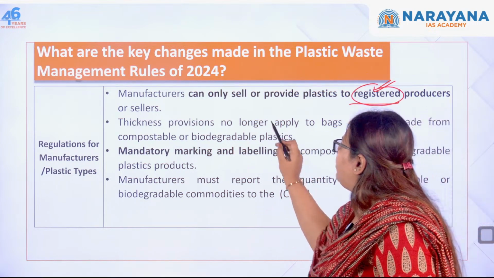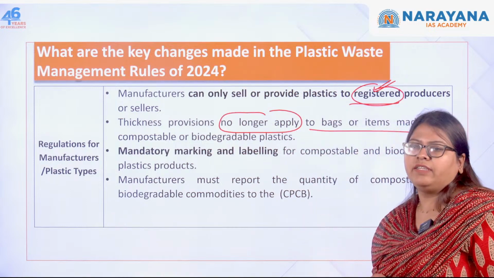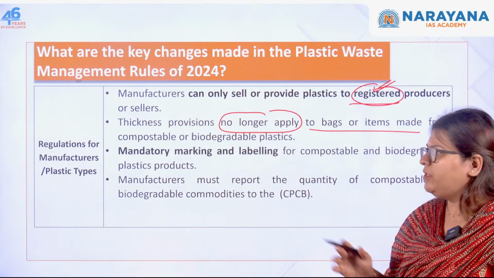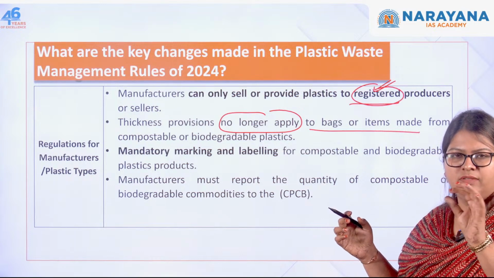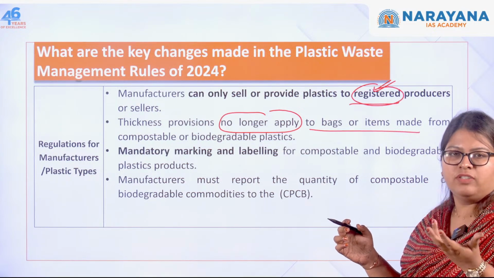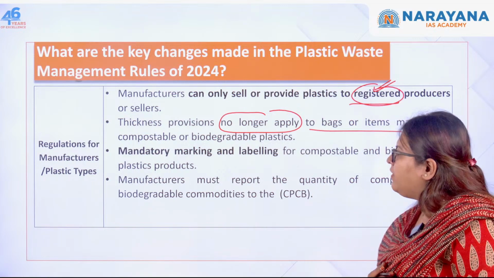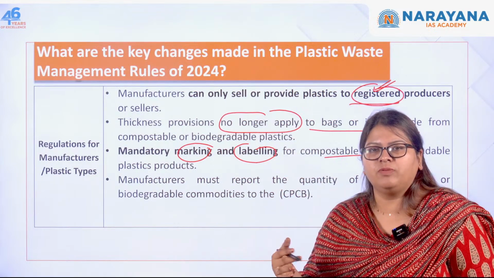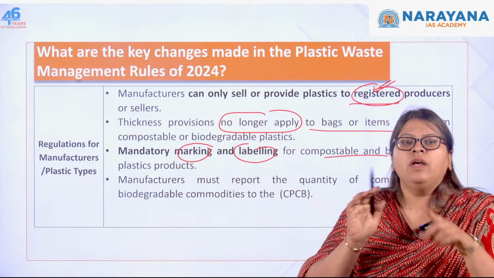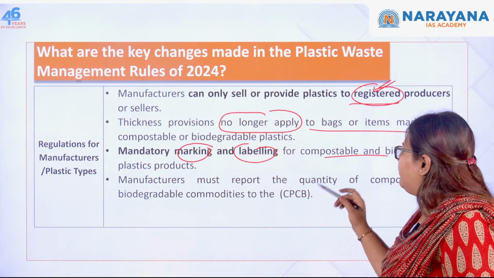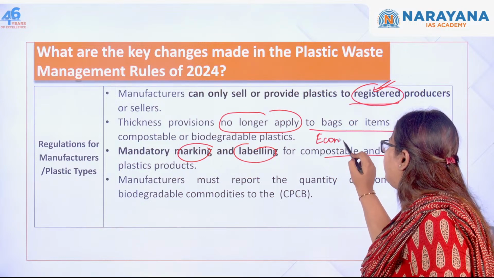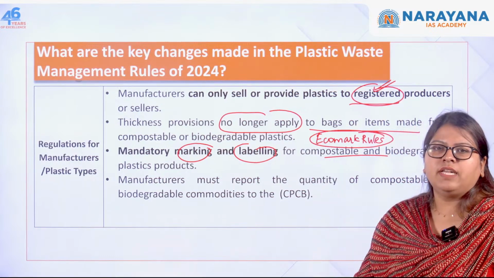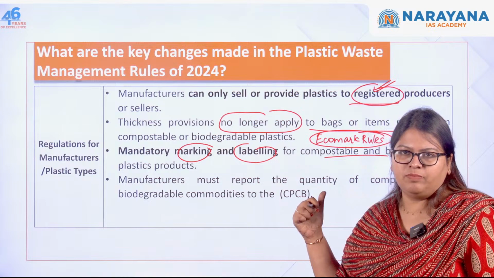Next, the thickness provisions no longer apply to bags or items made from compostable or biodegradable plastics. Earlier they had to specify how many microns thick it was, but now it is not required. Next, there has to be mandatory marking and labeling. If your plastics are compostable and completely biodegradable, then you have to put a label. That was one of the reasons we discussed the concept of eco-mark rules. If your product is environmentally friendly, then you will have this particular label.